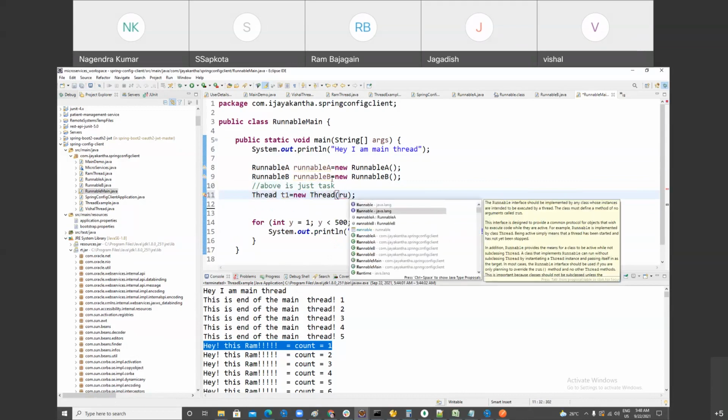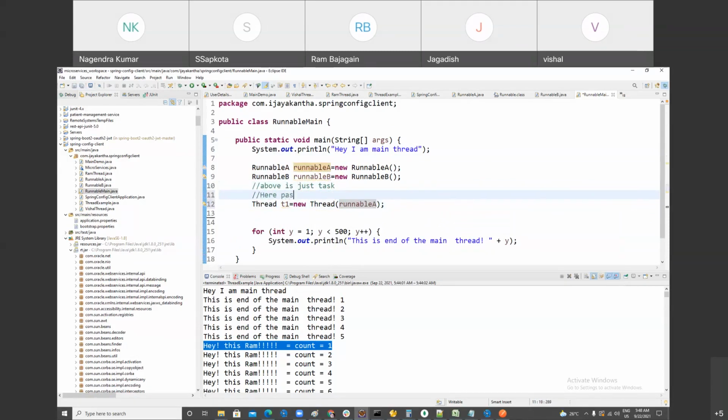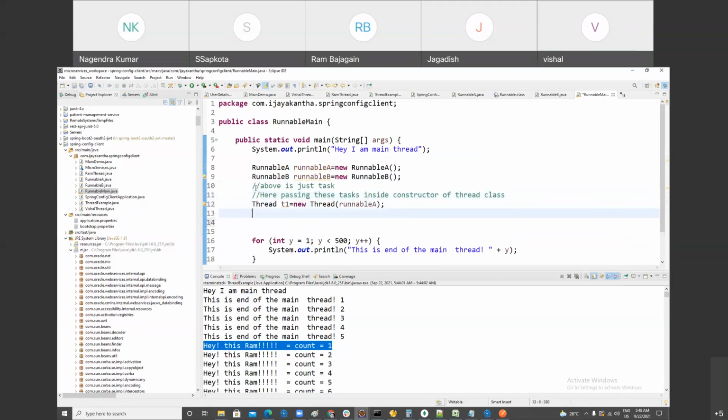You have to make an object of thread and, in this constructor, pass the task. Pass the task. Just avoid hard coding these tasks here, right? Passing them inside the constructor of the thread class. So now Runnable is a part of thread A, thread T1, and Runnable B is a part of it.